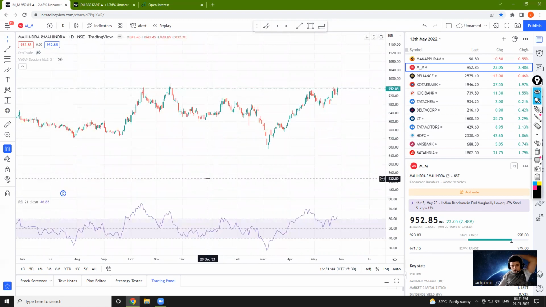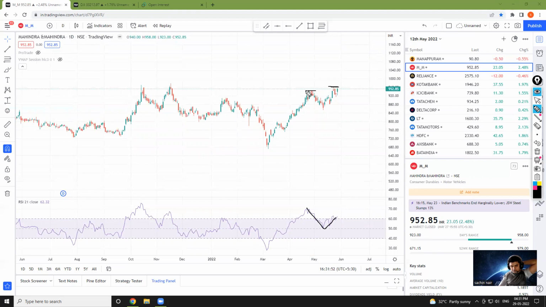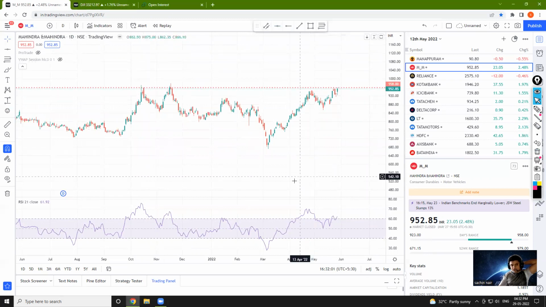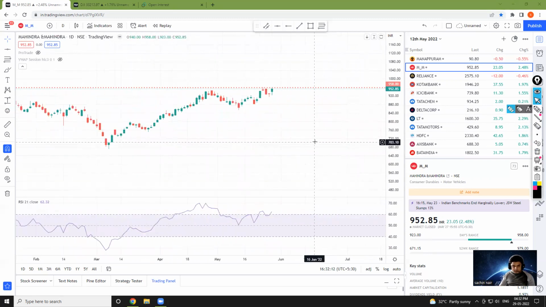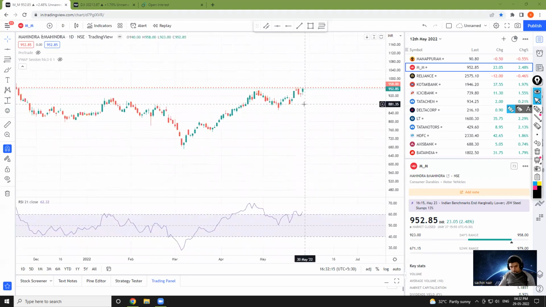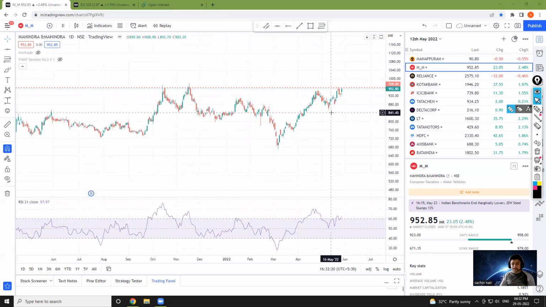First of all, in M&M, RSI is giving a negative divergence. Here we have made a new high compared to the previous high, but here we are not making a new high. That is point number one. Point number two, we are at a major resistance level. We failed it here. Here we took resistance. Here we did not touch the resistance, and now again we are at the resistance point. Number three is the chart patterns, and abhi result bhi aaya hai for Mahindra and Mahindra. So I am not liking it. I'm not feeling good about it, although this is not a recommendation or a call.